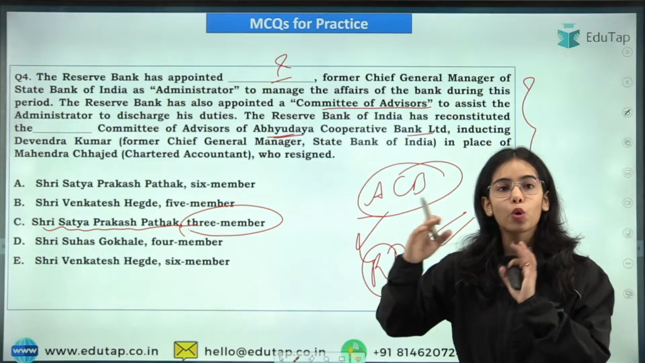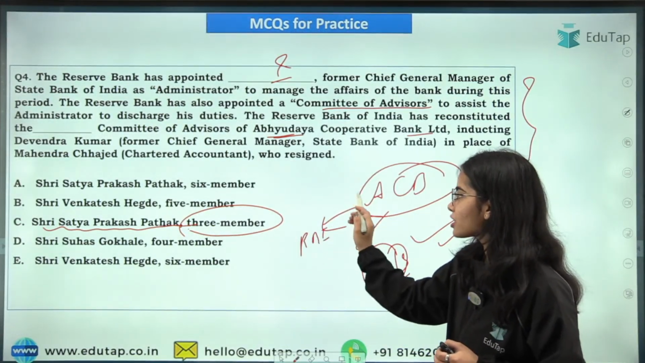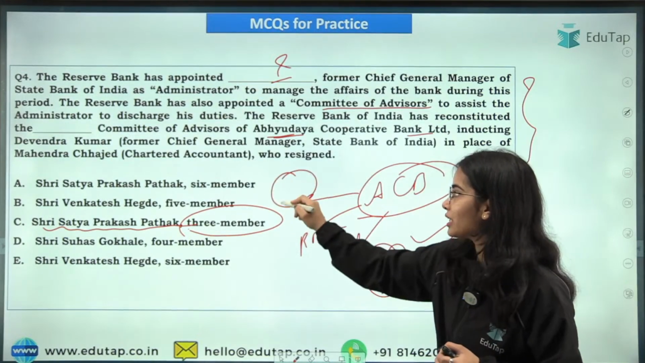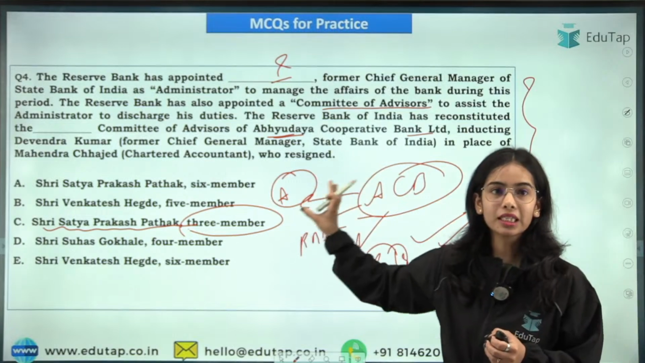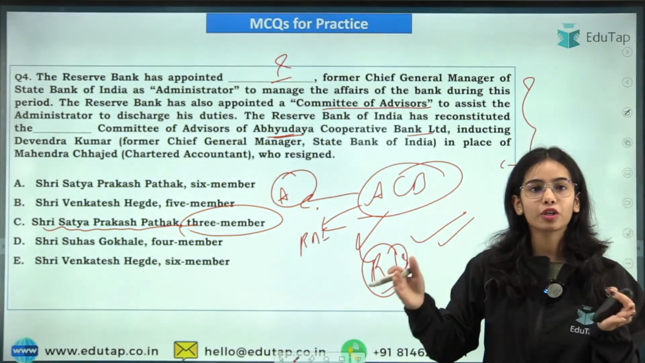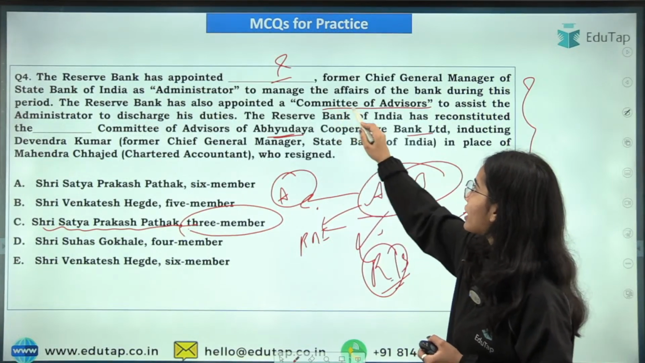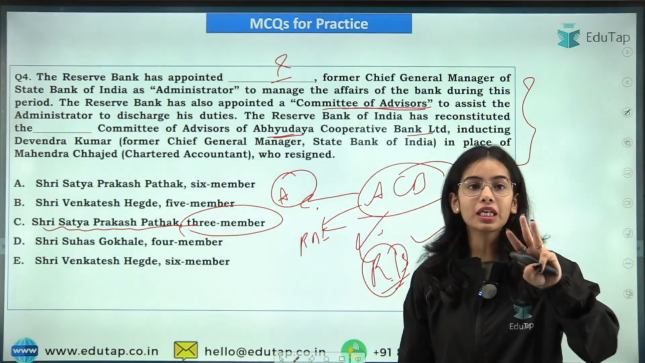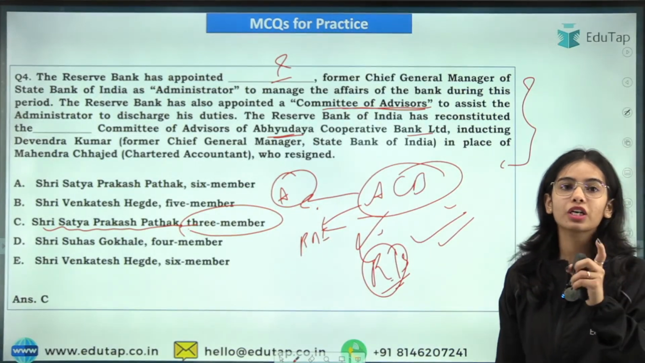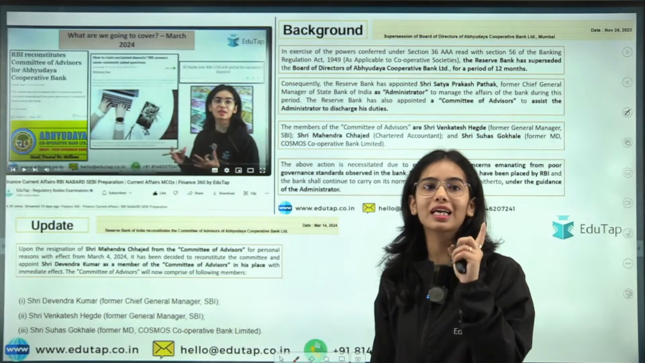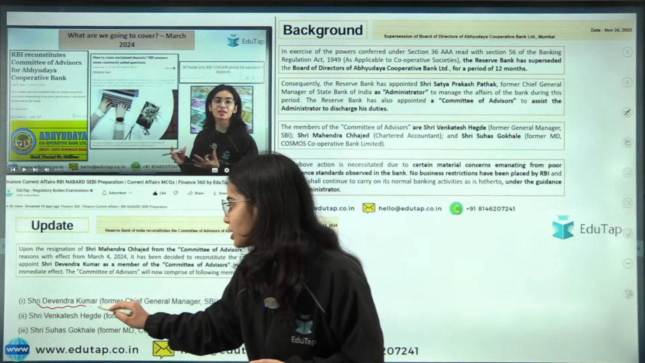That's why the board of directors was superseded by the Reserve Bank of India, and the Reserve Bank of India appointed an administrator, Shri Satya Prakash Pathak, to run this Abhyudaya Cooperative Bank for the period of 12 months, as well as a committee of advisors with the administrator. So there were 3 members in the committee of advisors. Now what has happened is that one member of the committee of advisors has been replaced by Shri Devendra Kumar.